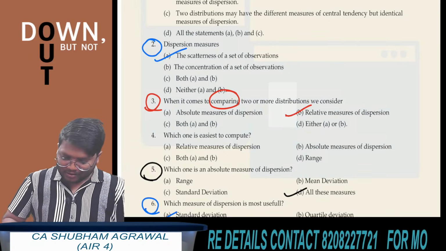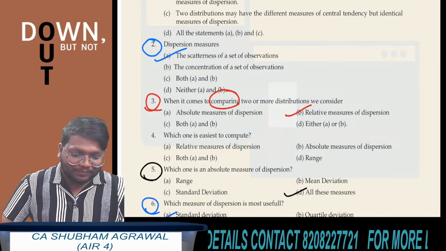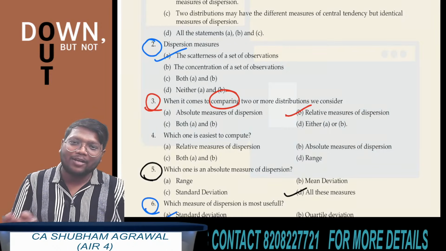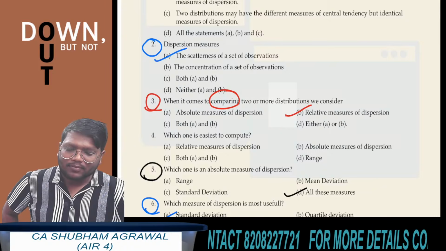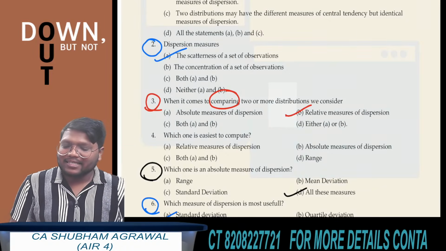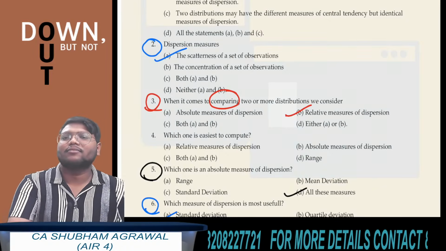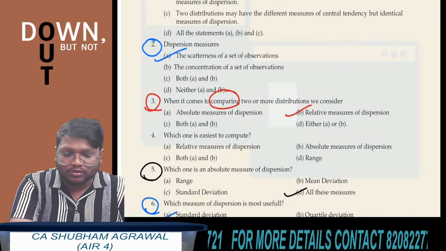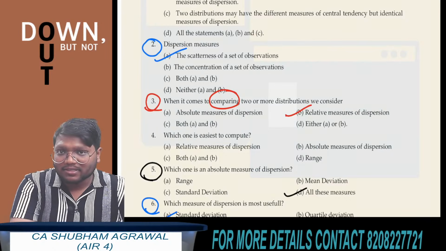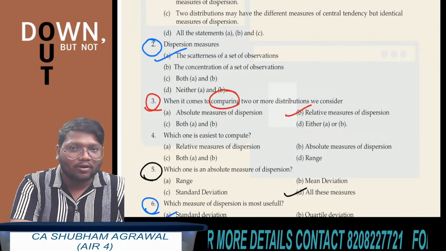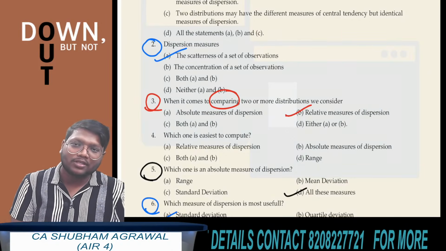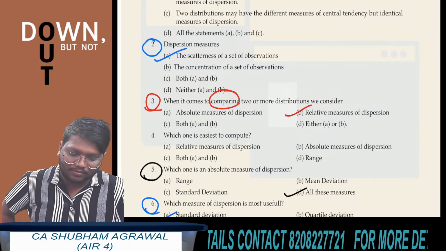Great. So by completing this chapter, you can now solve a minimum of 10 to 12 questions in the exam, because ICAI generally asks 10 questions from this chapter, or sometimes even 12 or 13 questions. Whatever questions they ask from this chapter, you can easily solve now. And most of the questions they will ask in the exam will be similar to the questions we have covered from set A and set B.